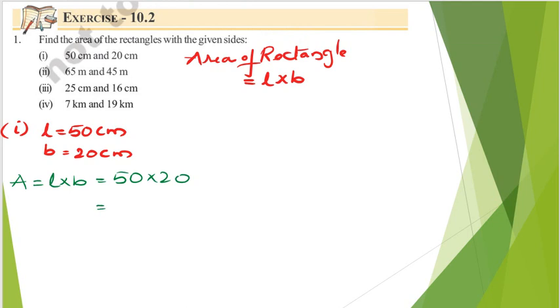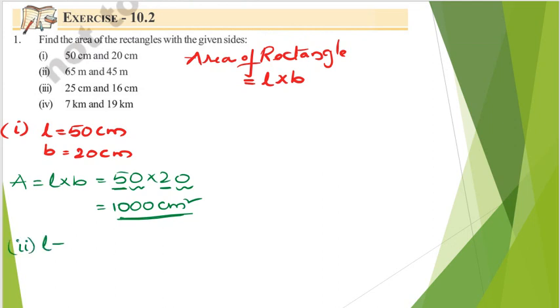So how to multiply? First of all, if you are having zeros, simply multiply the numbers. So 5 2s are 10. Now keep these zeros followed by that product. So this gives me 1000 centimeter square. Centimeter square or square centimeters, both are nothing but one and the same, right? Next, moving on to question number 2.